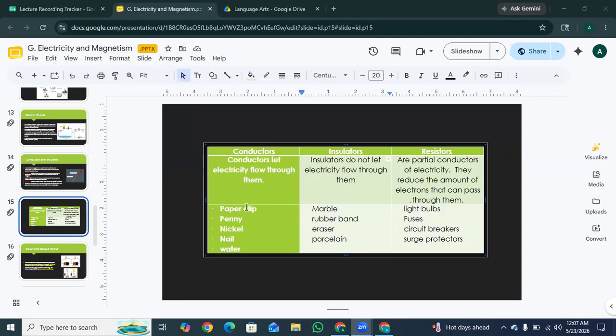Here we have examples of conductors like paper clip, penny, nickel, nail, water, etc. And marble, rubber band, eraser, and porcelain are examples of insulators. And light bulbs, fuses, circuit breakers, and surge protectors are examples of resistors.